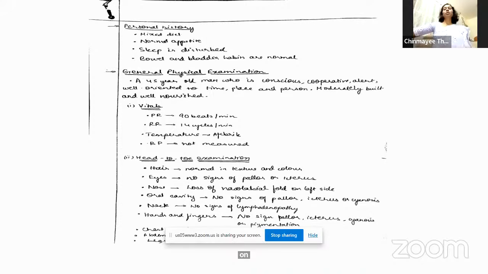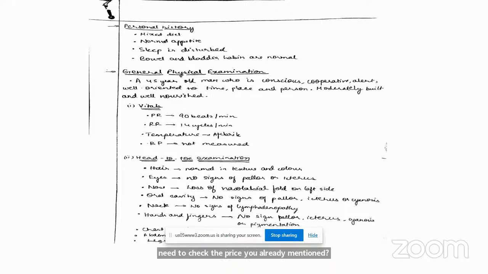Okay, how is the head-to-toe examination? Why is the examination of pulse important in an ophthal case? What are the conditions where you need to check the pulse? You already mentioned beta blockers. Yes, ma'am, beta blockers. So whenever you are prescribing beta blockers, you should know the pulse rate. If somebody has a lower pulse rate, beta blockers can't be given. Fever will also increase the pulse rate. So that is one thing.